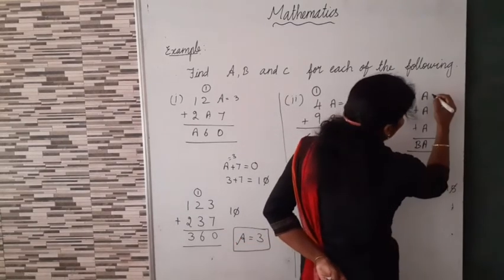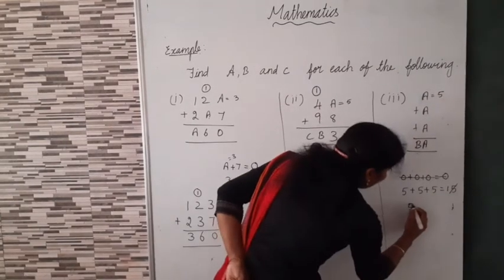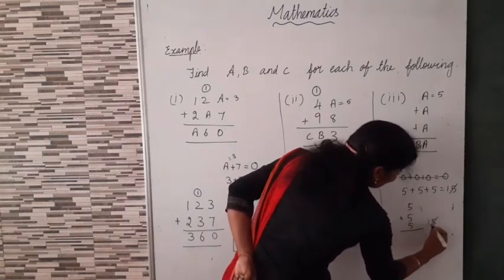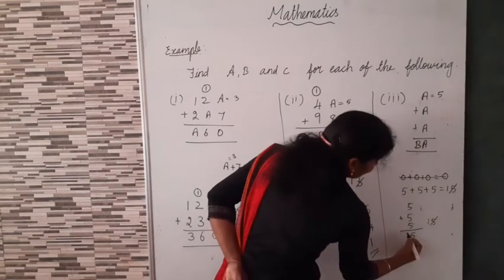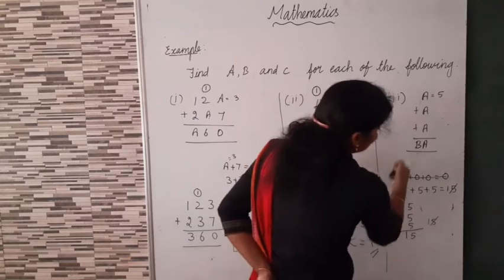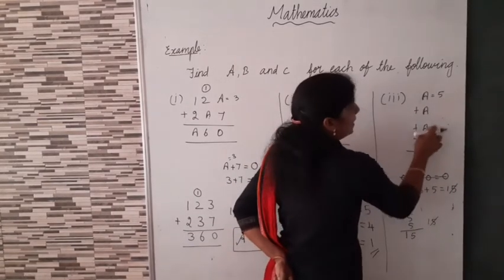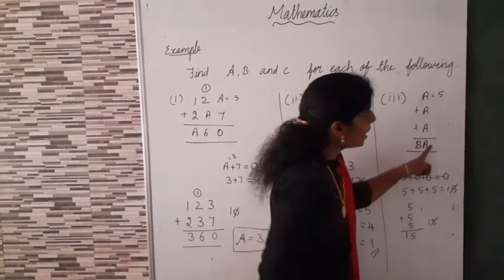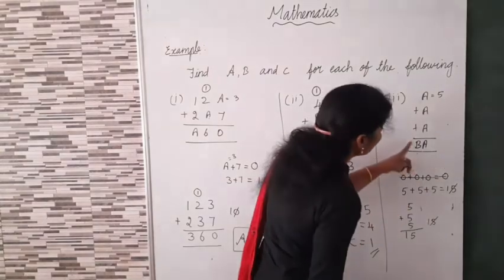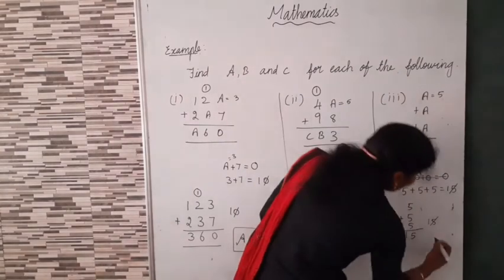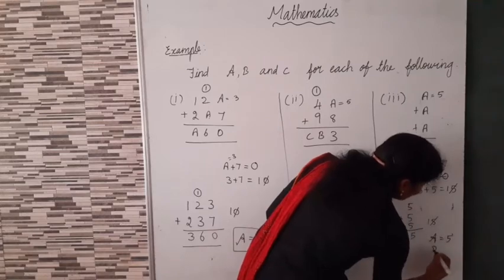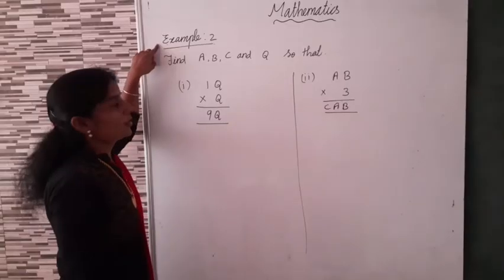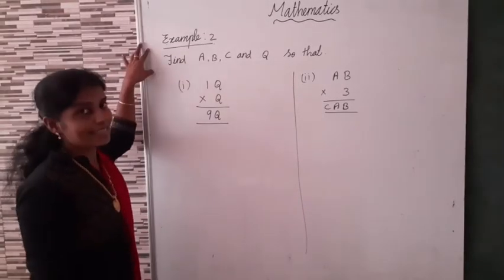Isn't it? Now here A equal to 5 means 5 plus 5. Now 15 means 5. Then 1 balance, that is here 1, 15. Now we can say A is equal to 5. Here A equal to 5. Here answer one's digit also A. So that value of A is equal to 5. Correct, isn't it? Now here value of B is equal to 1. So we can write A is equal to 5 and B is equal to 1. Clear? Okay.